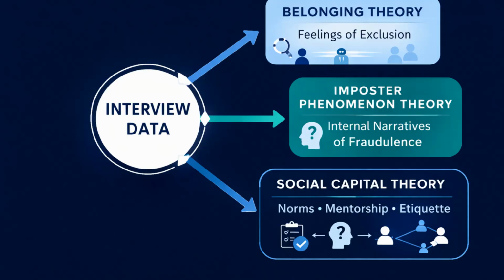If interviews emphasize feelings of not fitting in or perceived exclusion, belonging theory may align strongly. If interviews emphasize internal narratives of fraudulence, imposter phenomenon theory may align. If interviews emphasize lack of knowledge about office hour norms, uncertainty about academic etiquette, and absence of informal mentorship, social capital theory may provide the clearest analytic leverage.